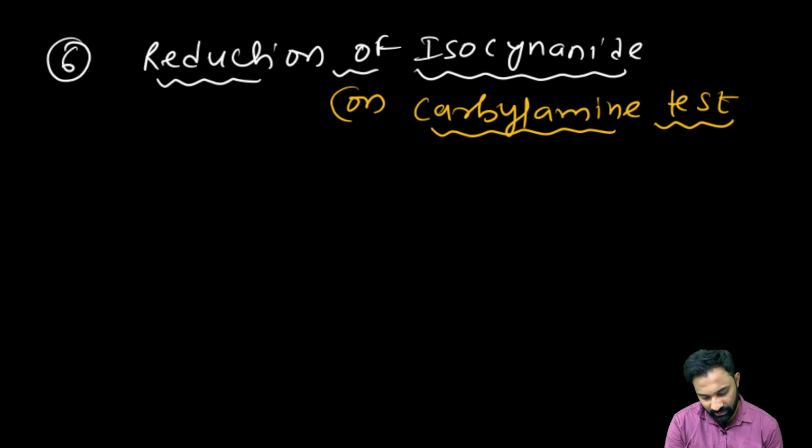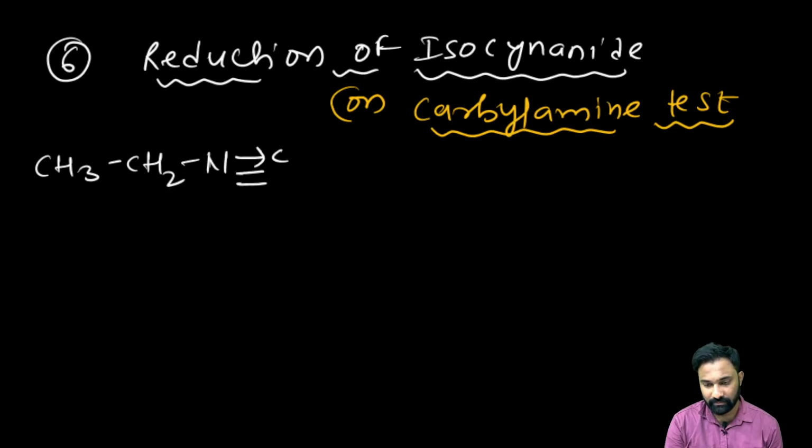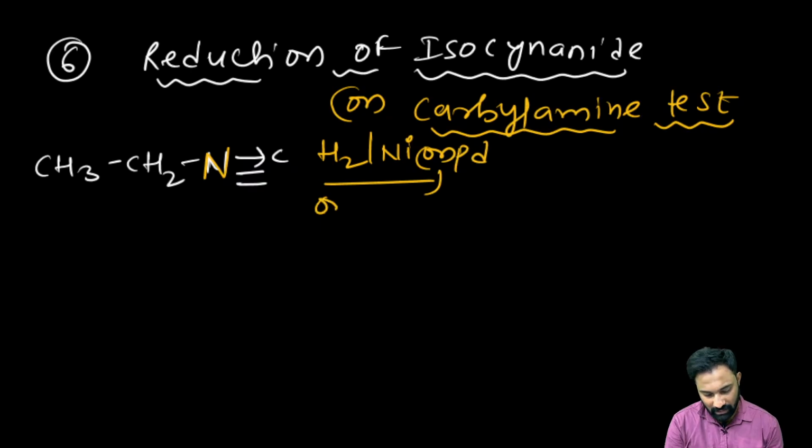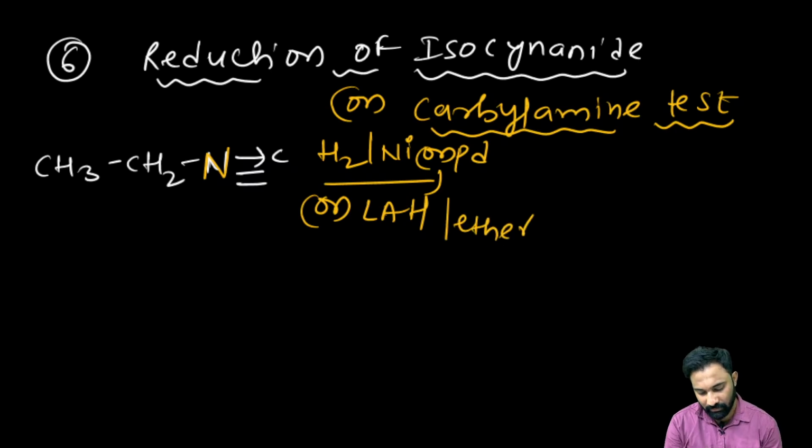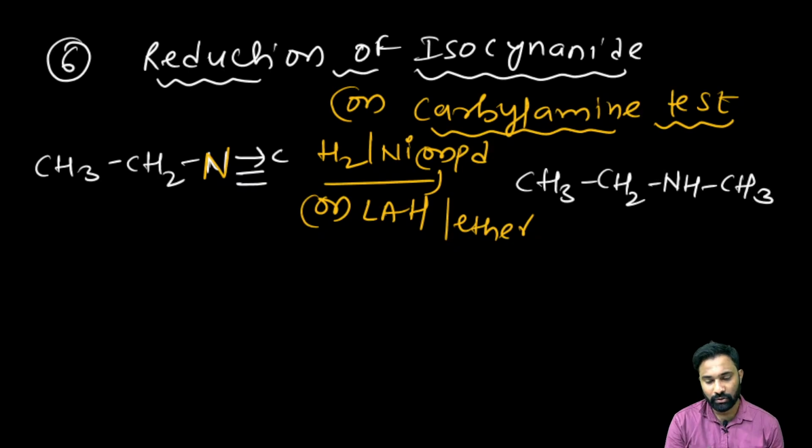Now how to prepare the isocyanate? First one we have the CH3. Clear? Now, if you take the isocyanate in the presence of H2 with nickel or palladium, or lithium aluminum hydride in ether, if you take it directly, it will be converted into the 2-degree amine.